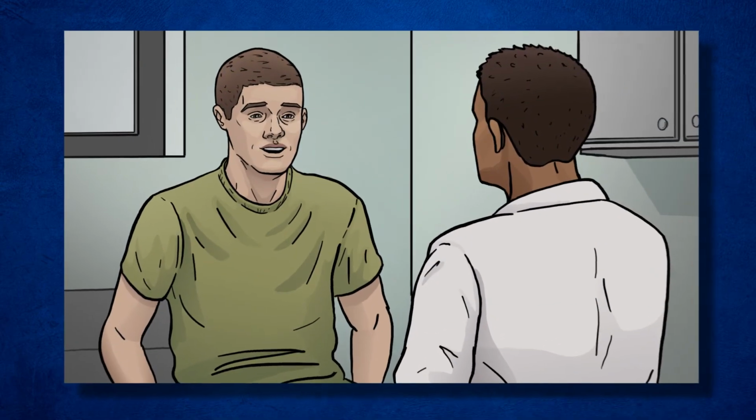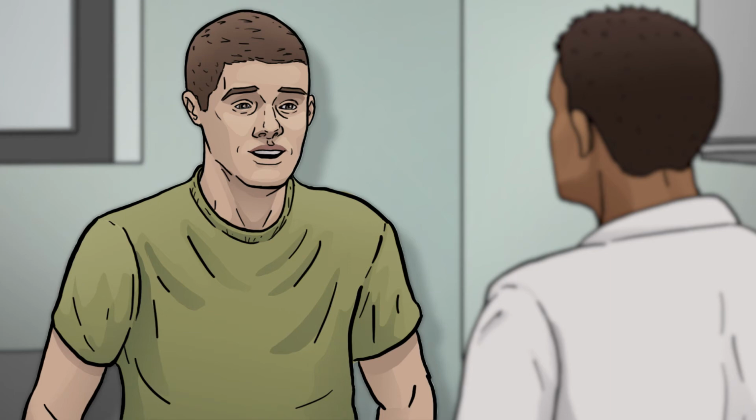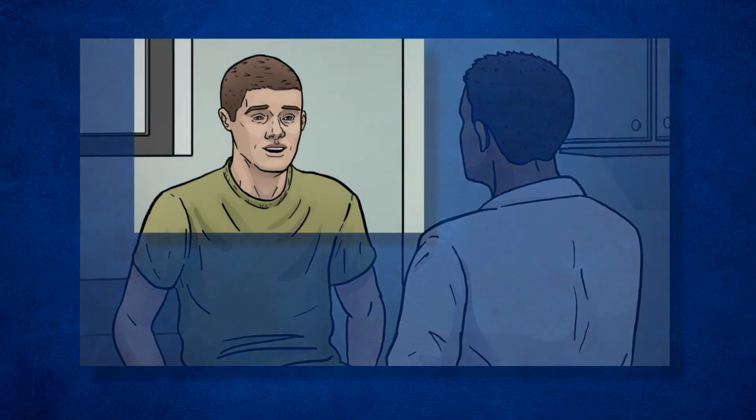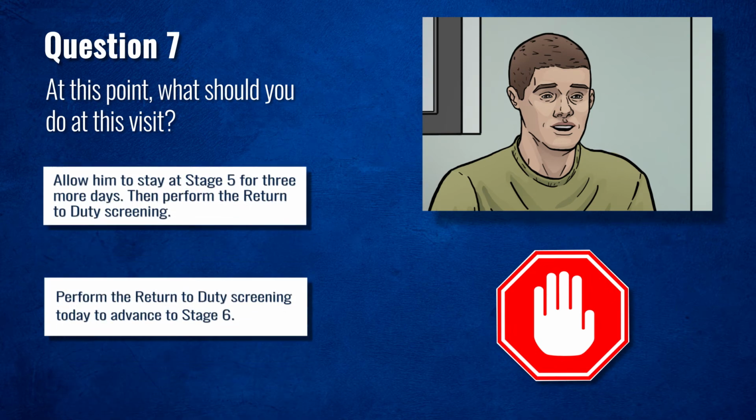Service Member Jones follows up in 3 more days, now 13 days post-injury, and says that naproxen resolved his headache completely. With the help of simple relaxation techniques, his anxiety is significantly dissipated. He spent the past 24 hours at Stage 5 and feels great today. At this point, what should you do at this visit? Stop the video here and decide the correct answer.